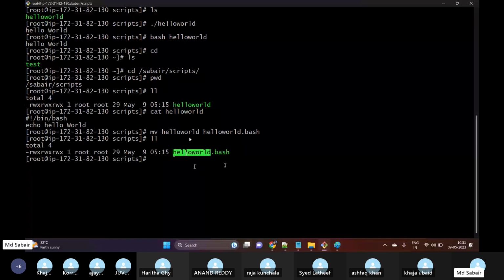Based upon the name itself, the user should be able to understand what the output of this might be, and based upon the extension, a user should understand which shell we are using, because we have different shells available, right? So these are the three standards of naming conventions that we need to use.